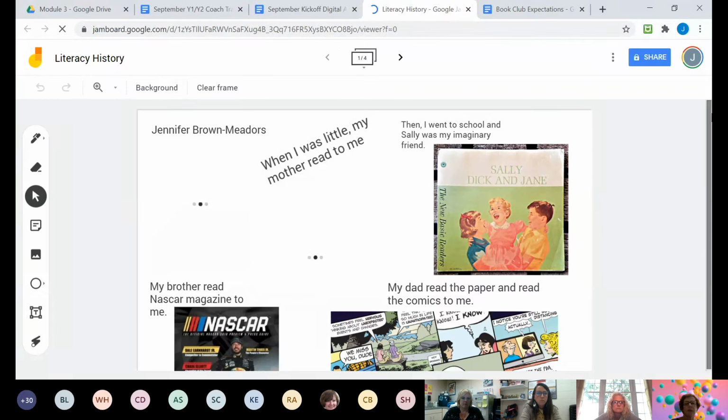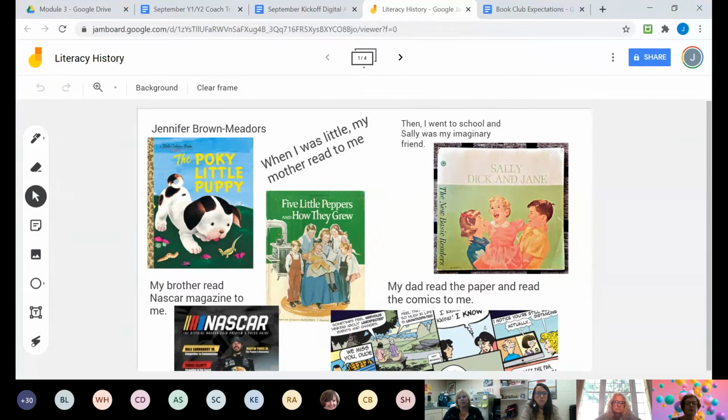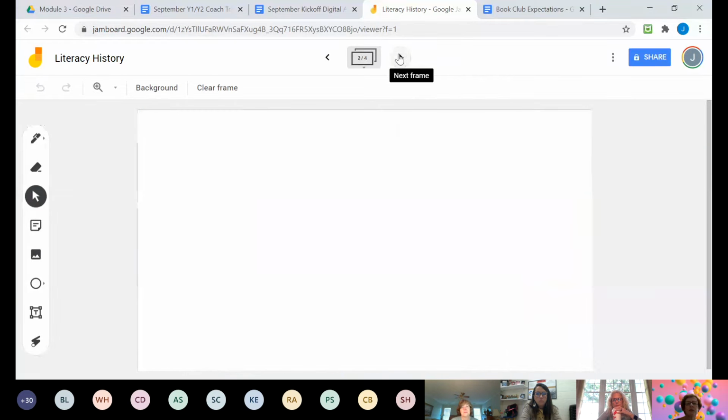This is the Jamboard that I created. I just started off with some of the books my mom read to me when I was little. And then when I went to school, I read from Dick and Jane and Sally. And Sally was my imaginary friend. Then my brother read NASCAR to me, and my dad read comic strips to me. I just threw that in there really quickly so you'd have an example, but you can see you can just hit the arrow and go to an empty page and put your name on it and go to it.